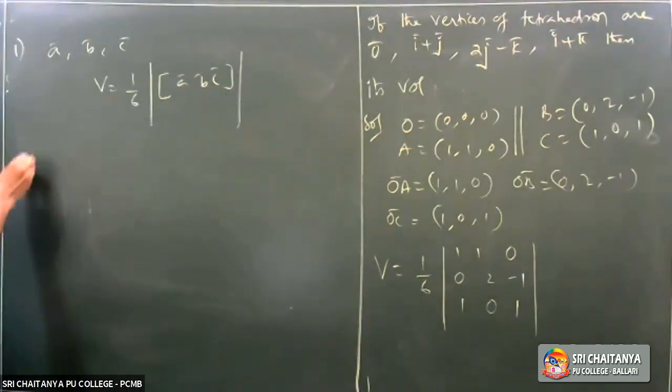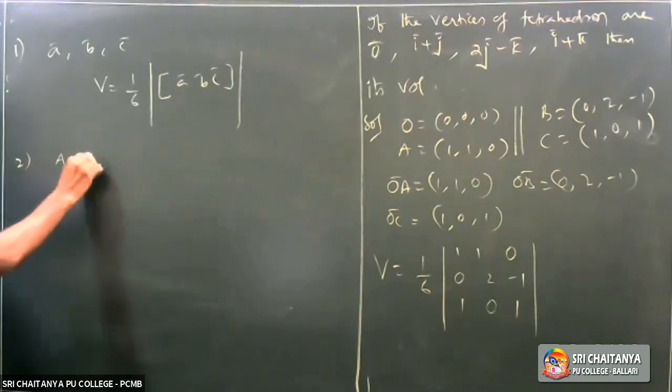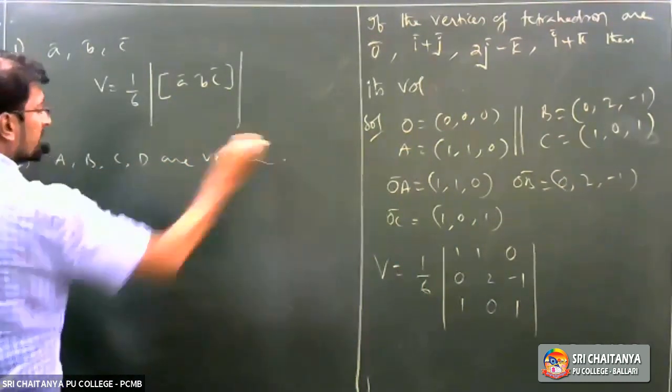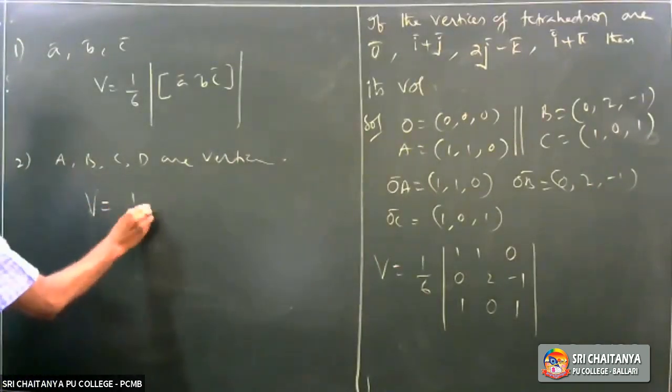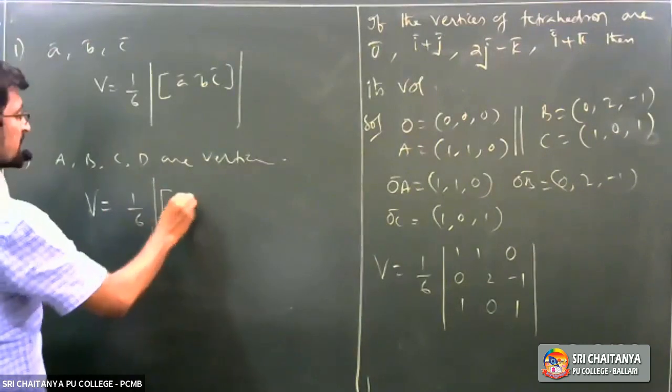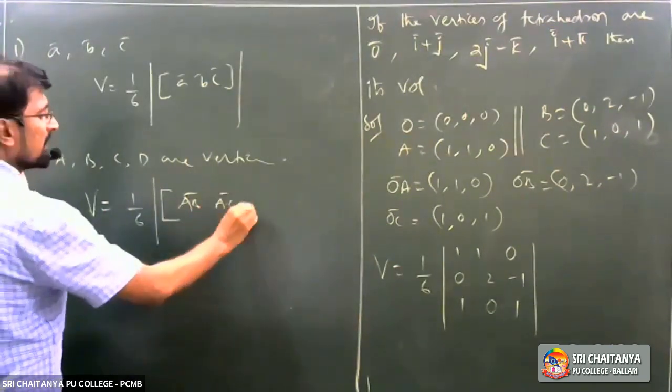And the second one: if capital A, B, C, D are the vertices of the tetrahedron, then the volume V is given by 1 by 6 into the magnitude of box AB bar, AC bar, AD bar.